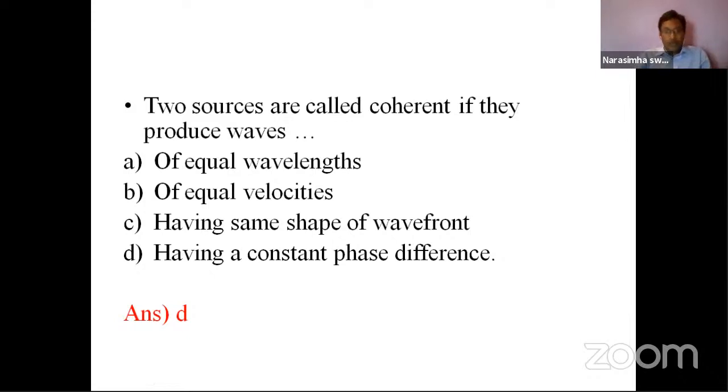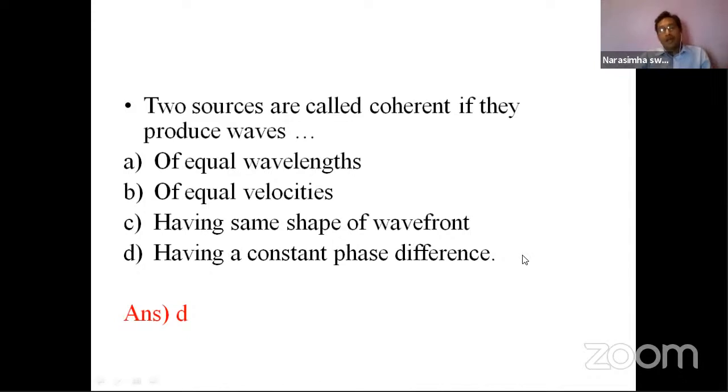And one more thing, both the rays are coming out from the two sources with a 180 degrees difference. For the entire journey, if both the waves are maintaining the same 180 degrees difference, then that is called constant phase difference.